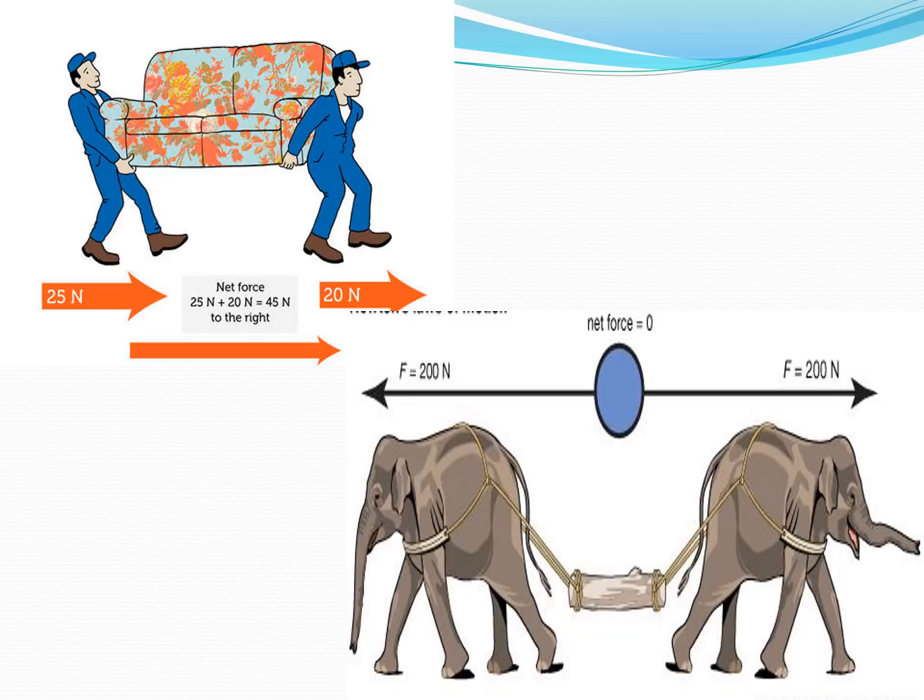Same thing we are applying in the second example. In the second example, what did we try to find out? We found out how much of force. So we were talking about magnitude. And we also considered direction, whether both of them were going towards the right, both of them were going towards the left, or whether one was going towards the right and one was going towards the left.